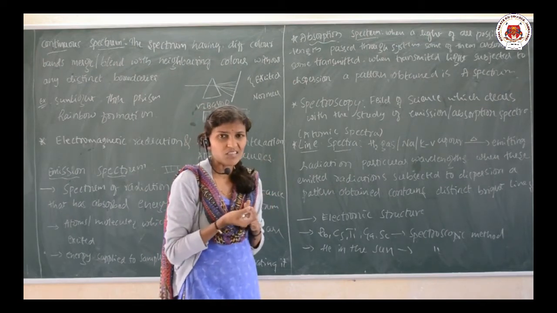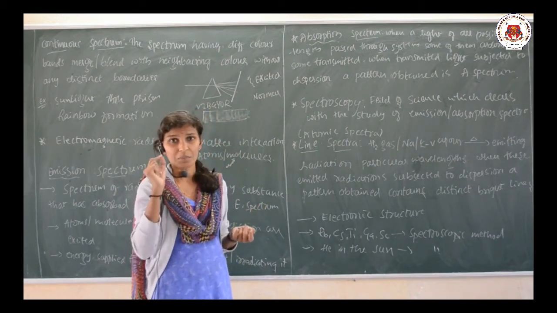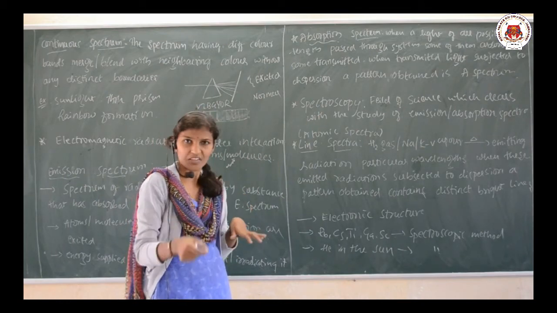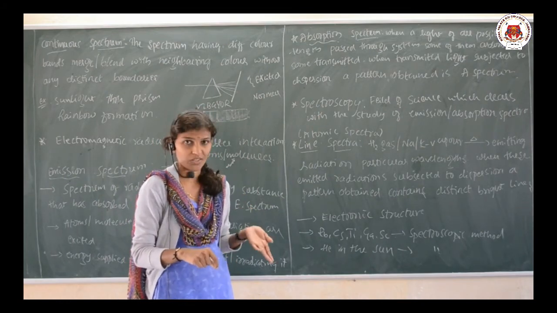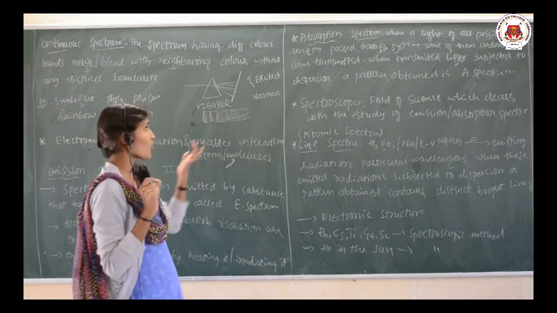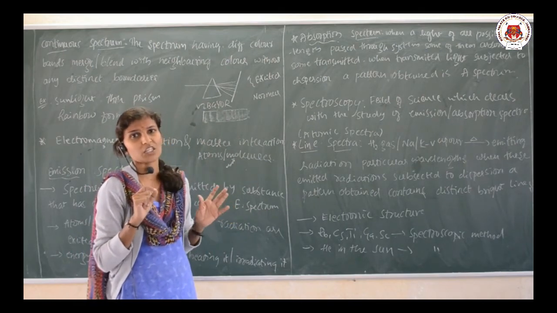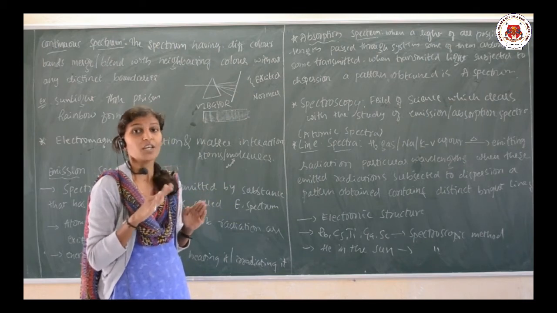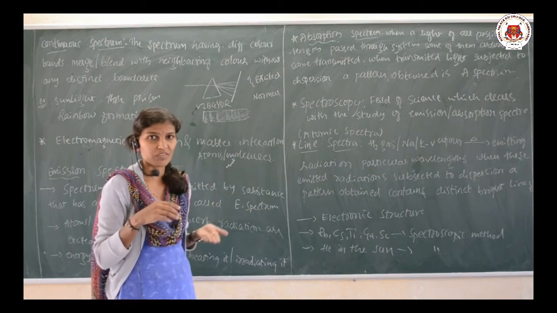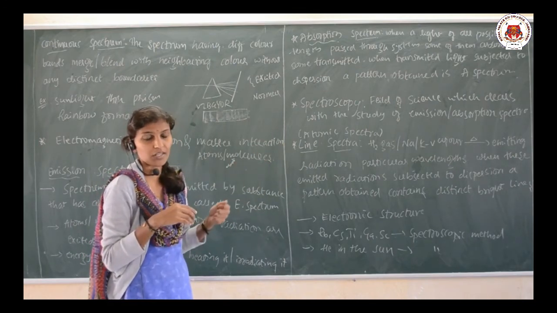So, there is one special branch in chemistry, that is spectroscopy. Spectroscopy is the field of science, or the branch of chemistry, which deals with the study of emission or absorption spectrum. It has a huge application. In your higher studies, during your UG level, that is degree, or PG level, you are going to study spectroscopy.